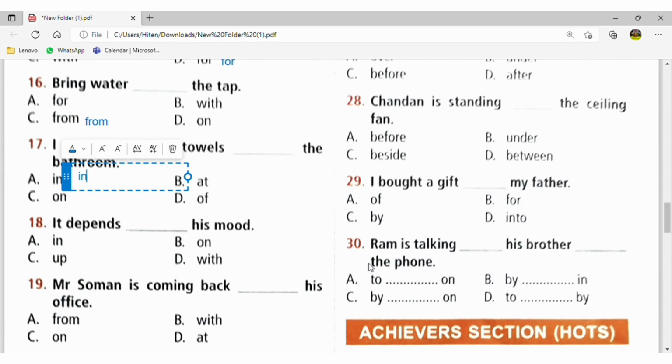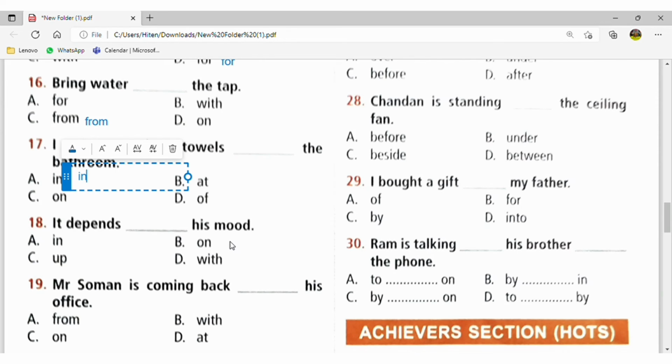It depends upon his mood. Why? Here we can use "upon" also. Here we will use "on" also, because when there is some mood of yours, then we will always use "upon" or "on." For example, you are happy, you are angry, so it depends on your happiness, it depends upon your anger, it depends upon your fear.